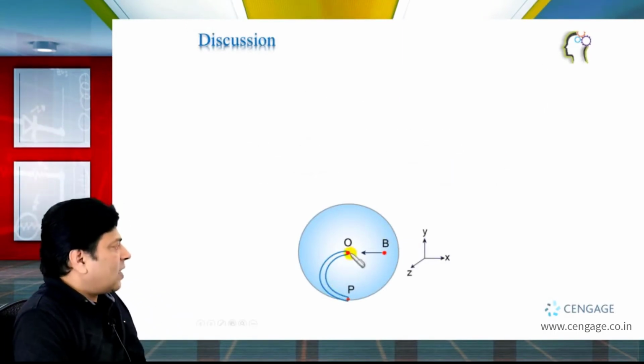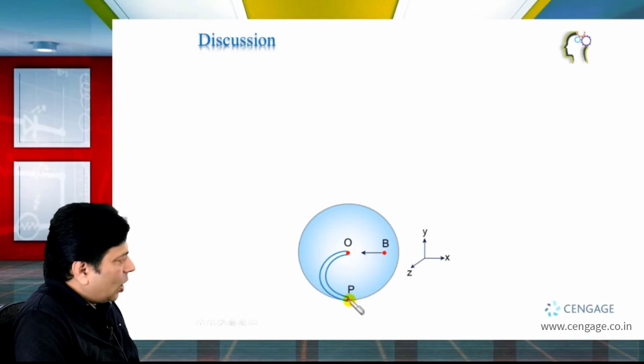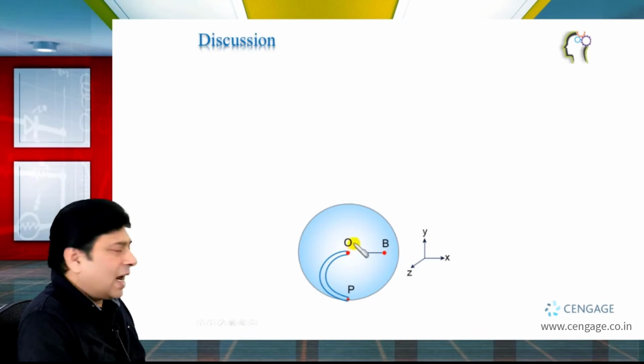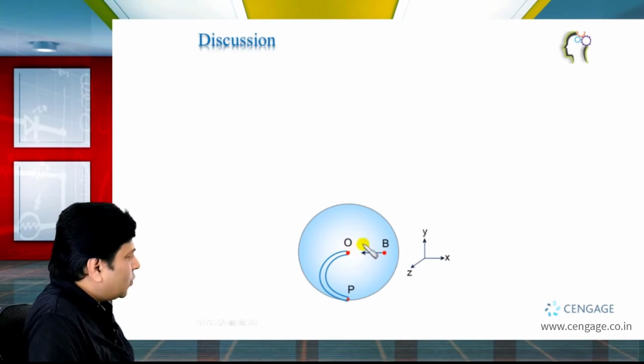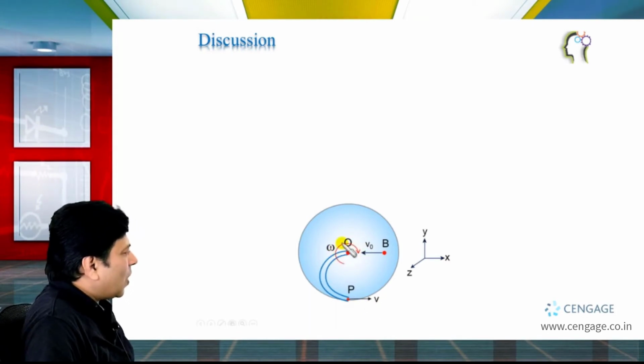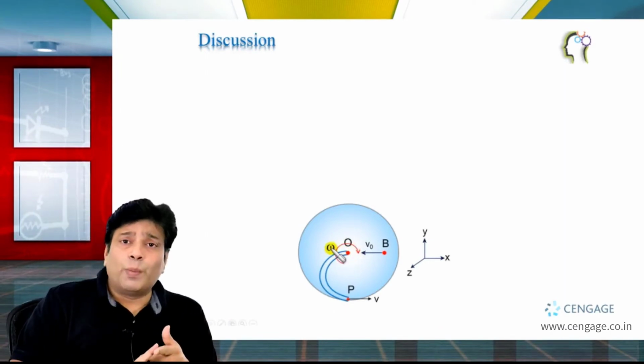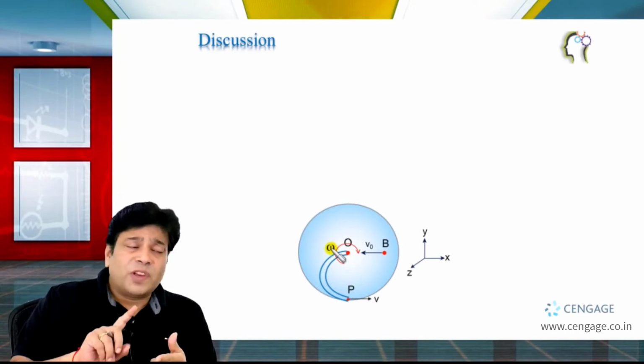Let us assign the velocity of the ball at this position. Let us assign the velocity of the ball which will be in the tangent direction, that is a small v, and velocity of the ball at this position is v naught. So v naught here and v is at this position. And let us take the angular velocity of the disk about this axis in the clockwise sense, and it is having the value omega at the time of leaving of the ball.